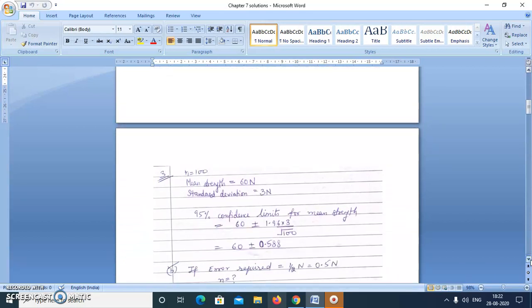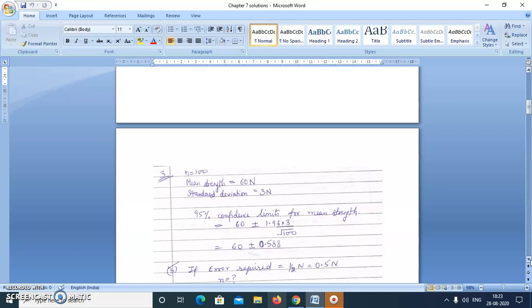Okay, now the third question is also very simple. First part, 100 pieces of a certain yarn were tested for strength. That means n is 100. Mean value being 60 newtons, and their standard deviation is 3 newtons. Now calculate the 95% confidence limit for the true mean strength of the yarn. So that is similar. We'll just do mean plus minus 1.96 into standard deviation upon root n, and we'll find this value: 60 plus minus 0.588, because n is 100, so it is also a large sample question.